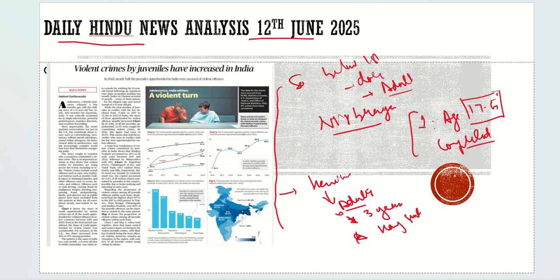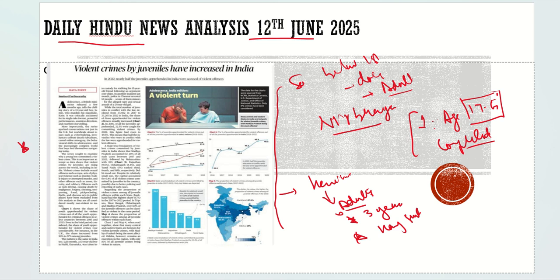There was a huge protest with respect to this Juvenile Justice Act, and finally in 2015 the Act was amended and a few things were introduced in it. What were those few things? Let's try to understand that.